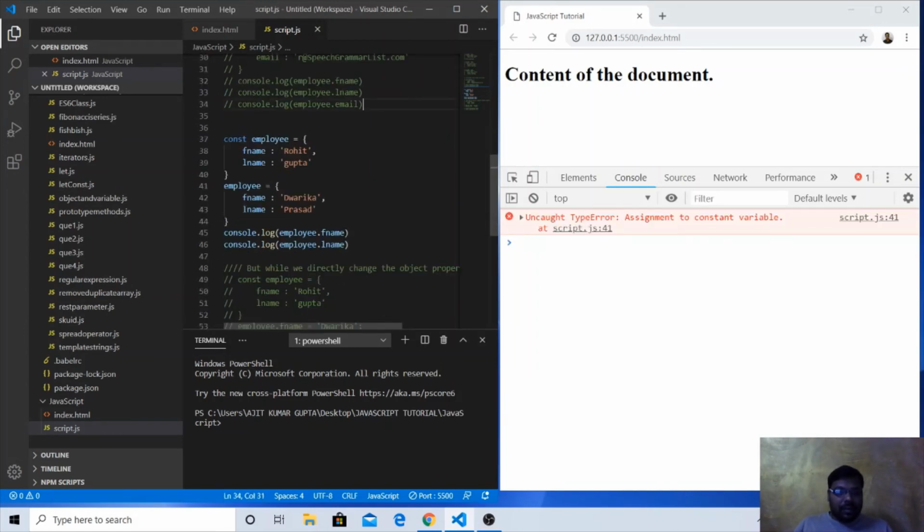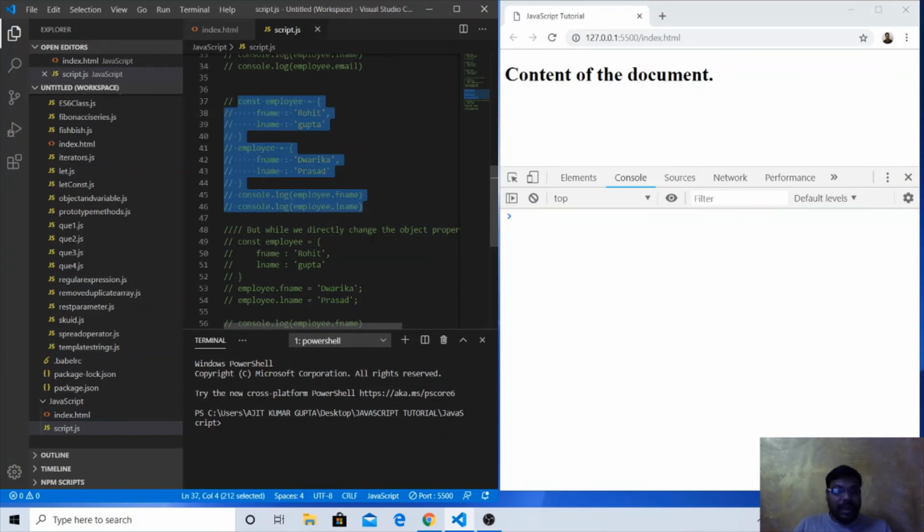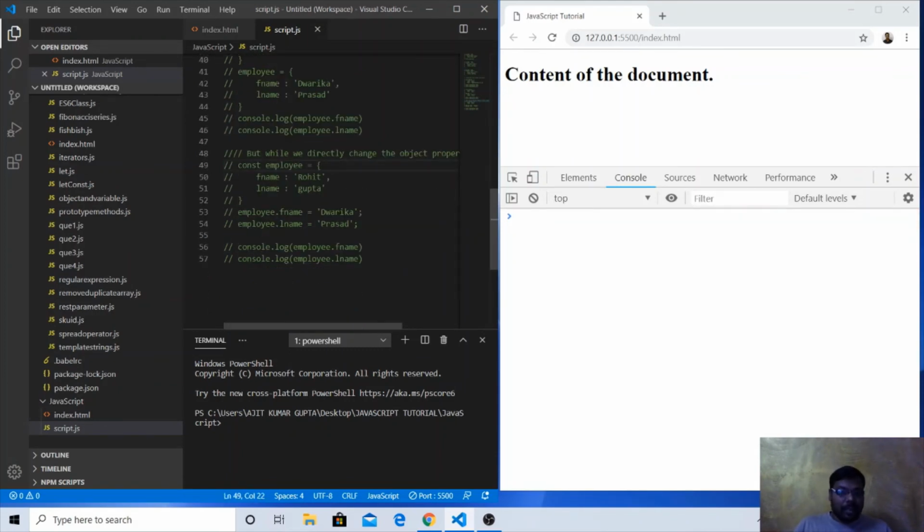So what we are getting is the same thing that is expected, because this is a const variable. This particular object is declared with const, so we should not be able to assign a new value like Dwarika and Prasad to that particular object. And this is not allowing us: assignment to constant variable, the same error. But can we do it in a different way? Yes, we can. This is the exceptional case.